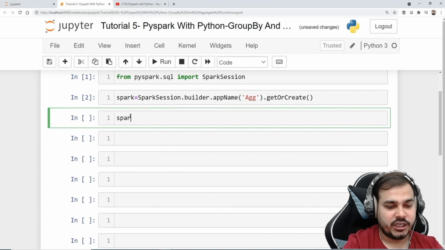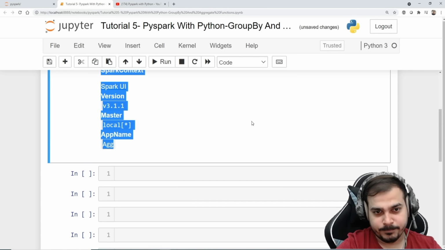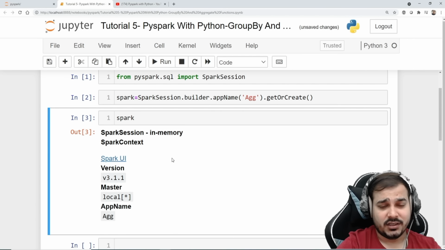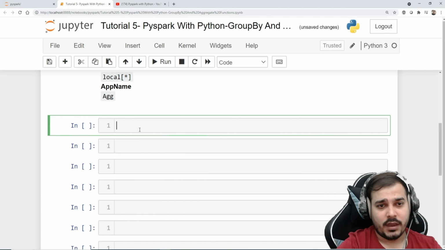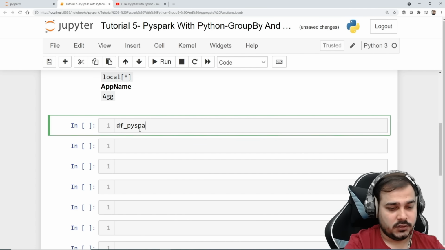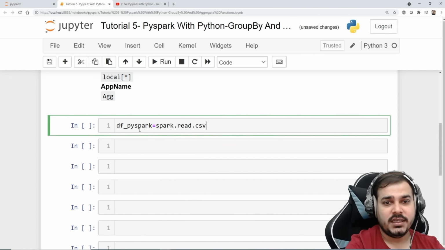Now if I check my spark variable, here is the entire information with respect to this Spark session. Now let's go ahead and try to read the data set. I will write df_pyspark equals spark.read.csv.